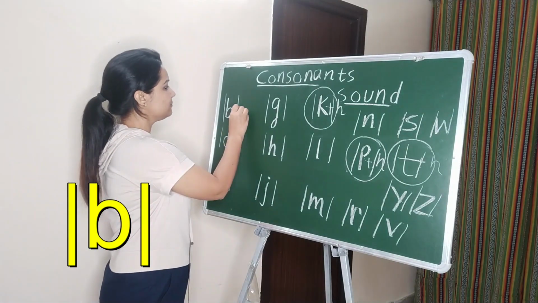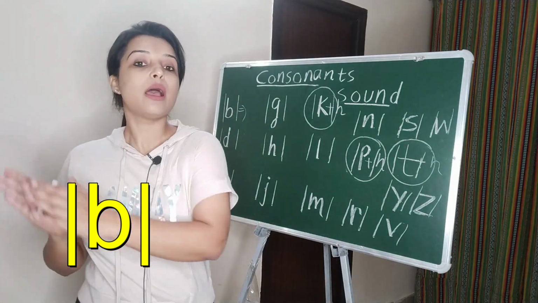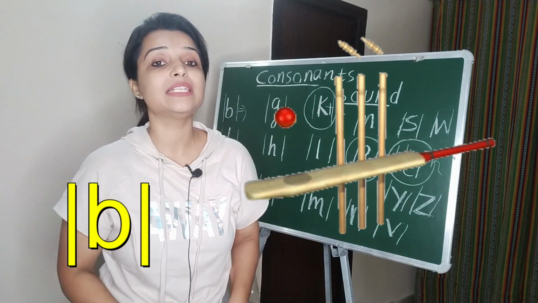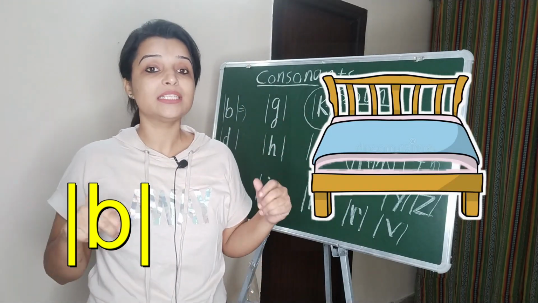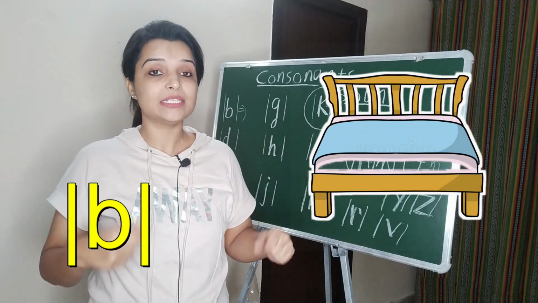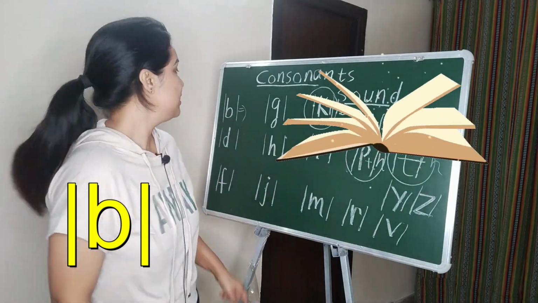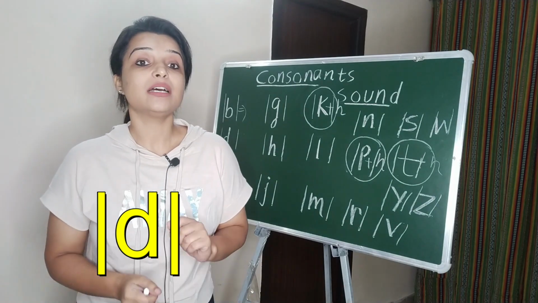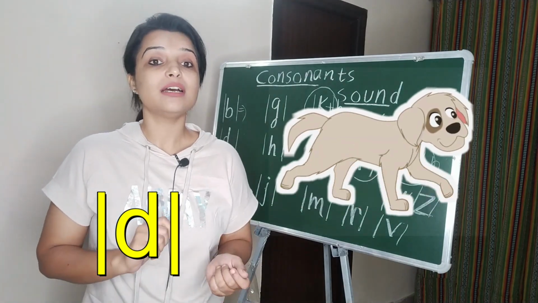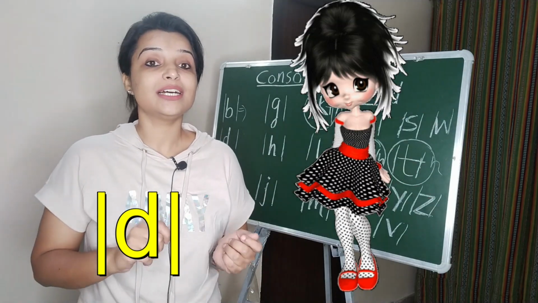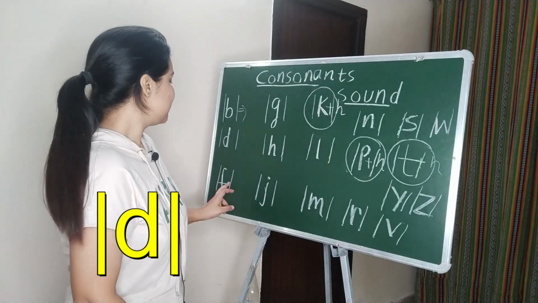B. The sound of B is B, bat, bed, book. The sound of D. D, dog, drum, doll, dice. The sound of A.